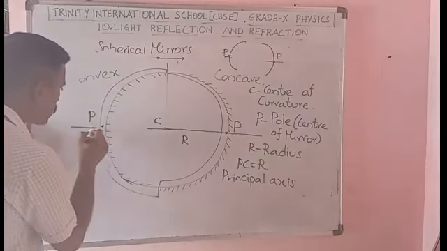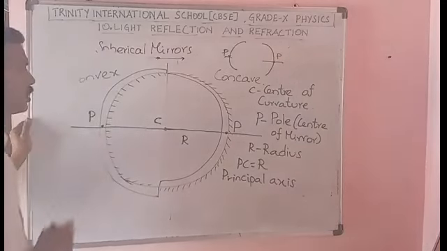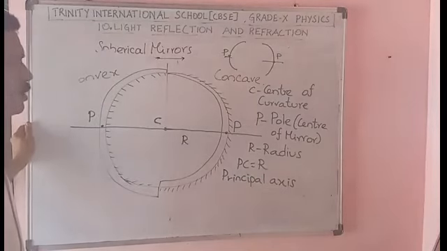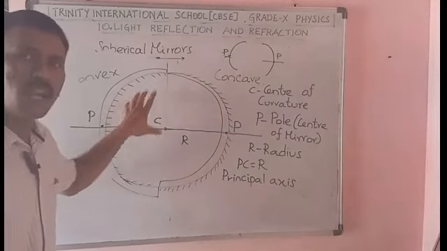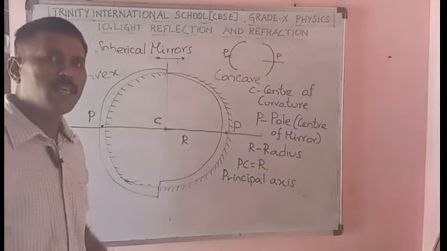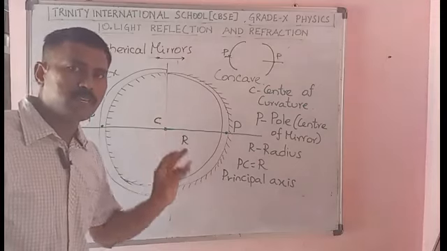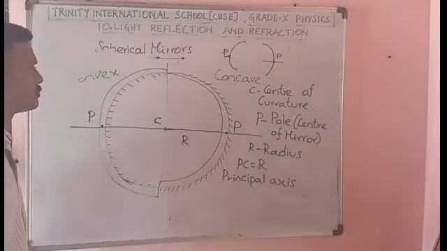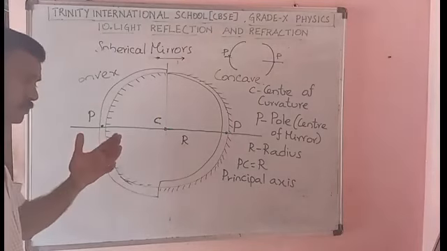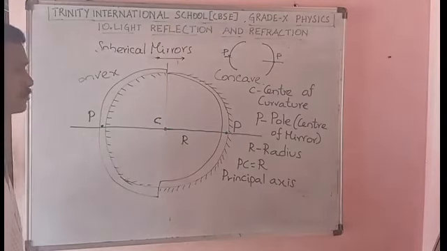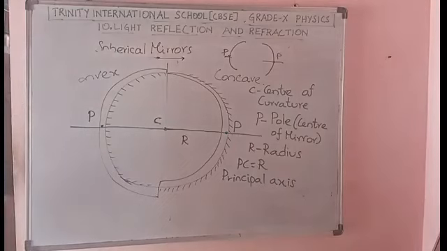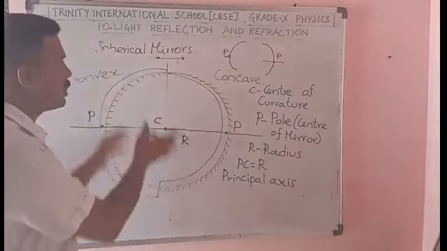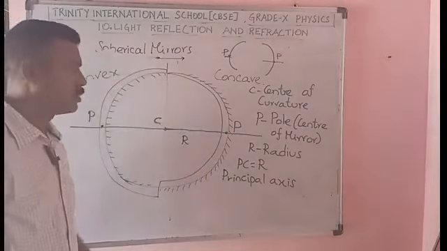The line passing through this C and P, you call it as the principal axis for that mirror. Okay. So convex mirror and concave mirror, both you take, the line passing through the P and C is called the principal axis. So please make a note of it. புக்கில் உங்களுக்கு தனியாக கொடுத்துருப்பாங்க. நான் உங்களுக்கு ஒரே டயக்ராமில் கான்கேவ் கான்வெக்ஸ் ரெண்டையுமே சொல்லியிருக்கேன்.